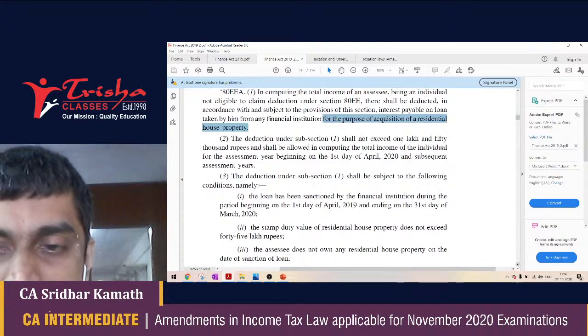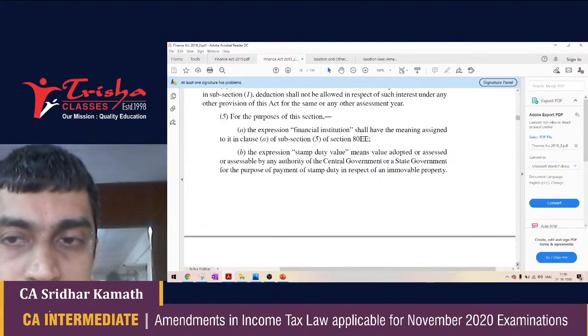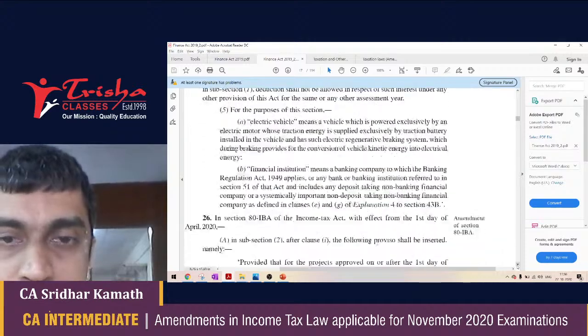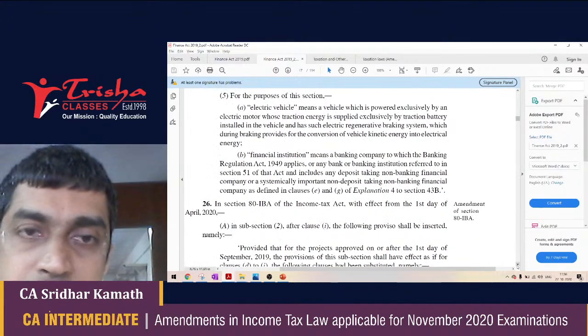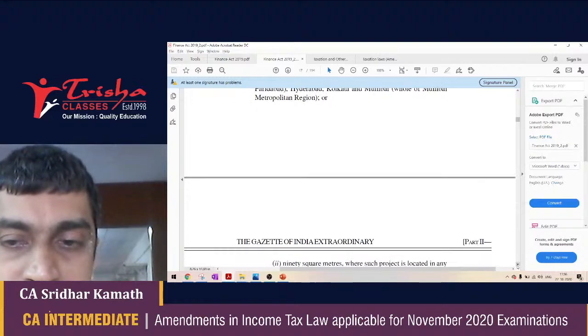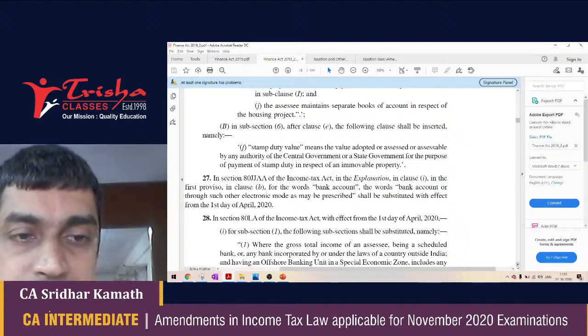So these are two very important sections which were brought in by Finance Act number 2 of 2019, 80EEA and 80EEB. And in my opinion, students should be extremely careful with regard to these two sections, because there is every likelihood that a question will be asked.